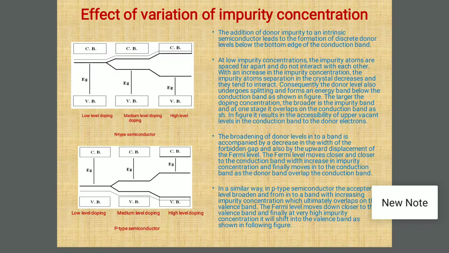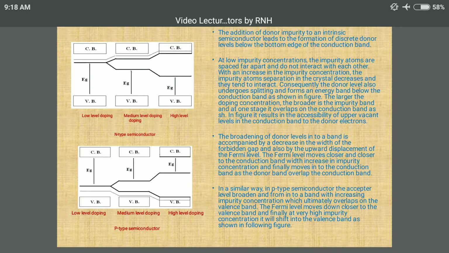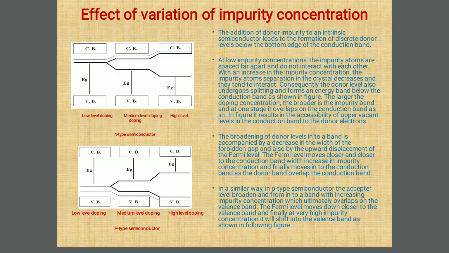Initially, the number of atoms is small, so they are not interacting, but they have formed their own energy level, that is the donor level. But now, as we increase the impurity concentration, if you see figure 1, medium level doping, that is the middle part of the n-type semiconductor figure, you can check easily that instead of a single energy level, now it is an energy band. The same thing we are saying here, and they are forming their own energy band.